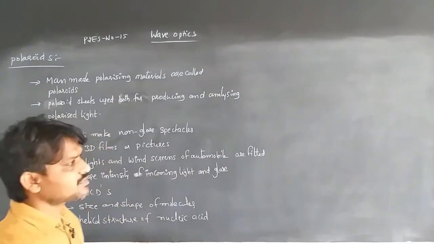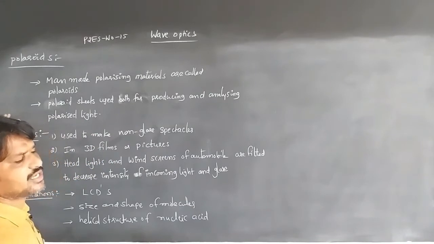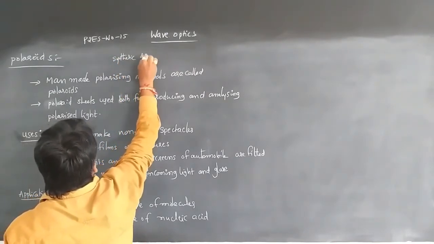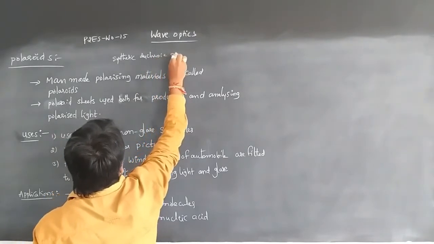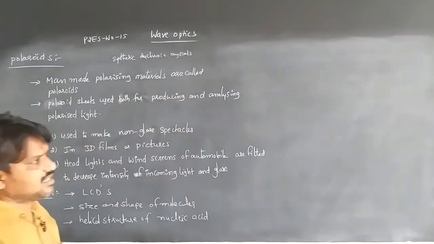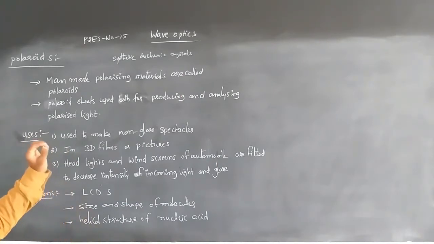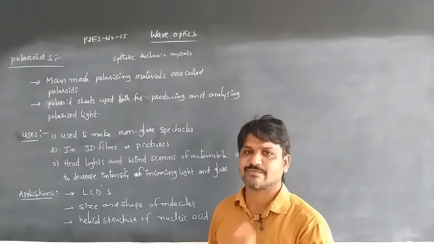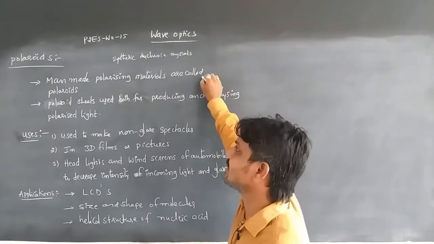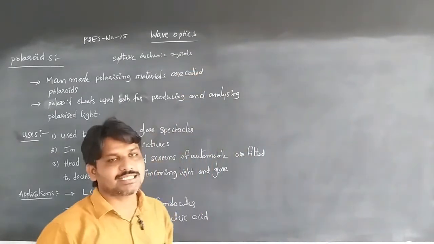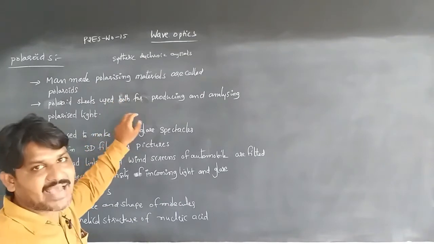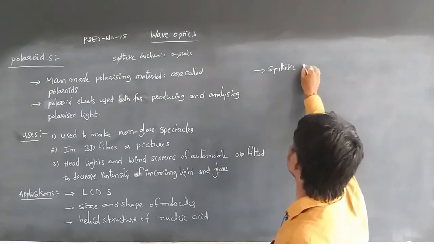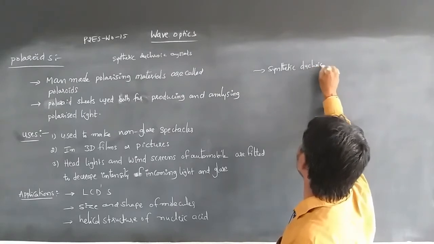A Polaroid is a thin transparent film containing synthetic dichroic crystals, whose optical axes are parallel to each other.